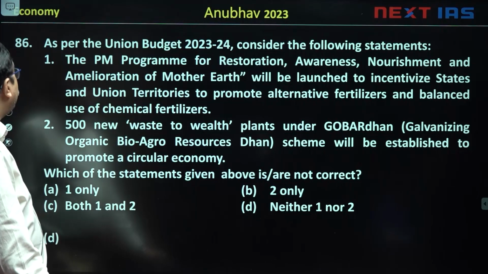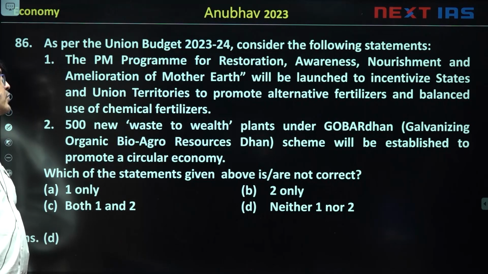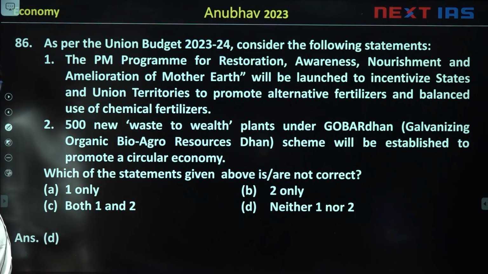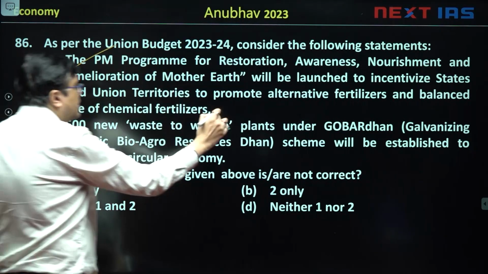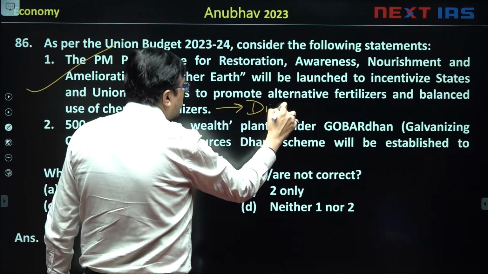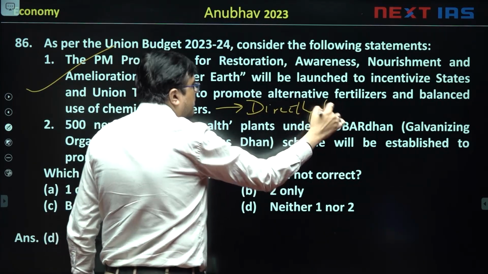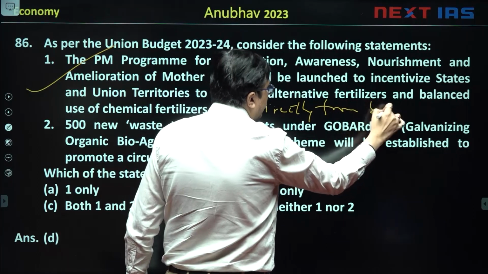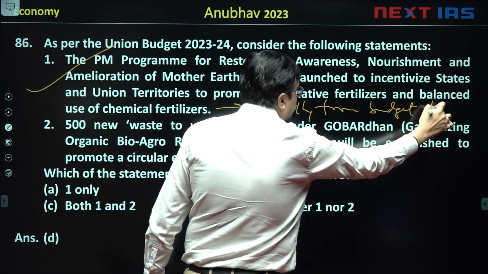The next question we have is, as per the Union Budget 23-24, the PM program, if you look at this, for restoration, awareness, nourishment and amelioration of Mother Earth, this PM Pranam will be launched to incentivize states and UTs to promote alternative fertilizers and balanced use of chemical fertilizers. True, directly from budget statement. ये जो फाइनेंस मिनिस्टर बजट में बोल रहे थे, ये वहीं से लिया गया, budget statement.